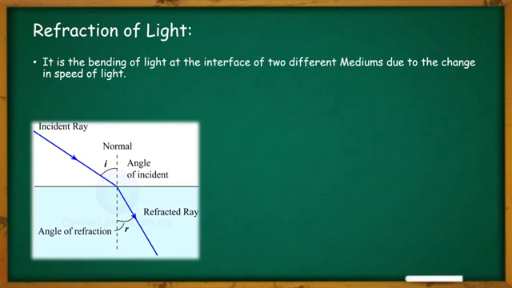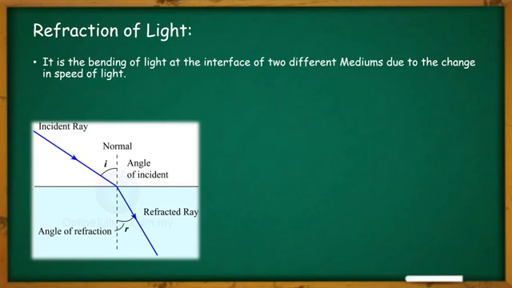You can consider any two transparent mediums through which light can travel, for example water, air, glass, or anything like that. Suppose the ray of light, which we call the incident ray, is traveling through the first medium and then entering into the second medium. Now you see, where the two different mediums join each other, at that interface it suddenly starts to bend.